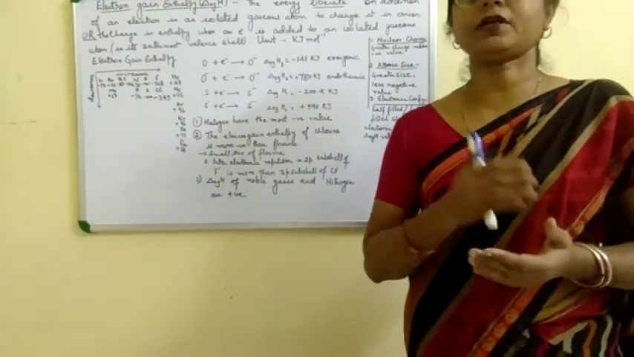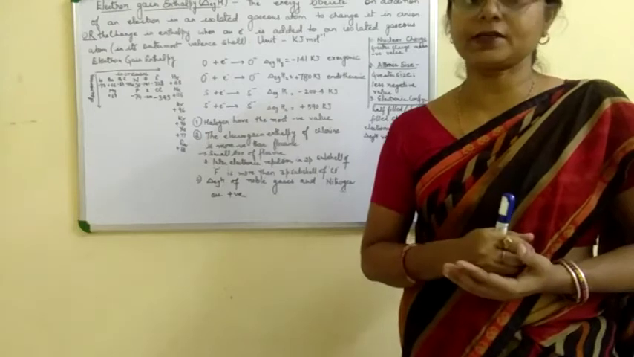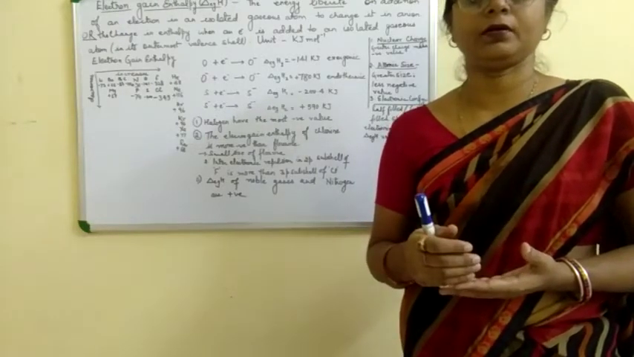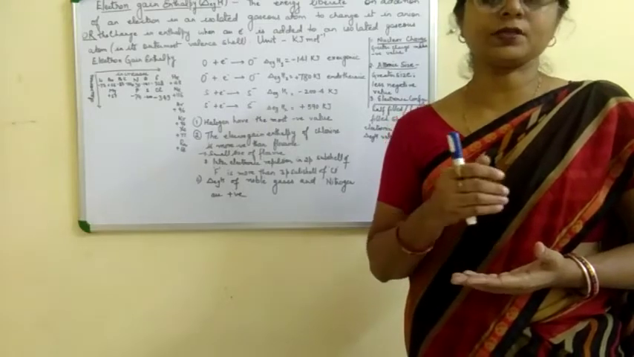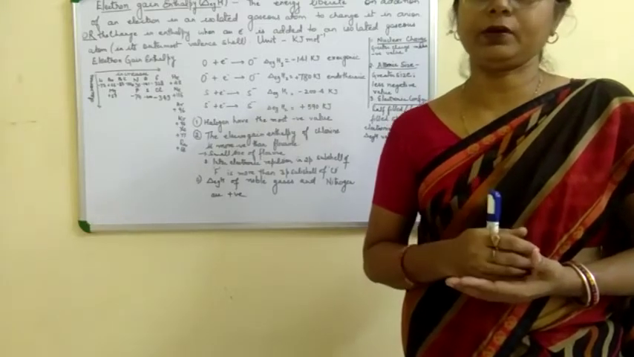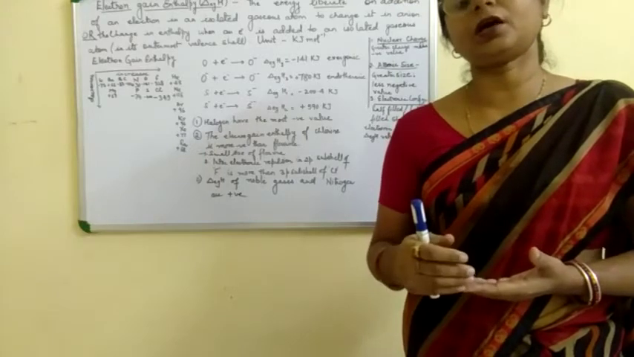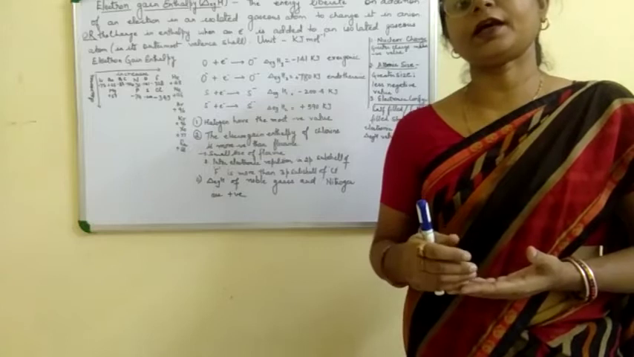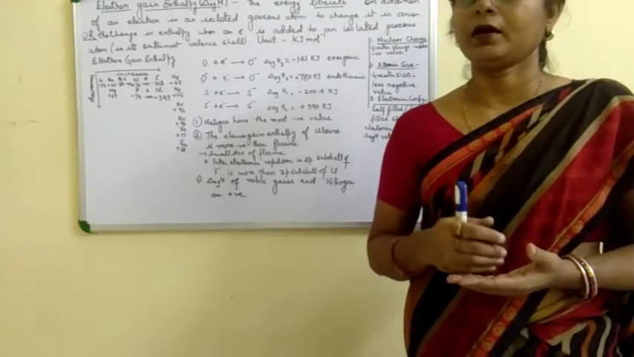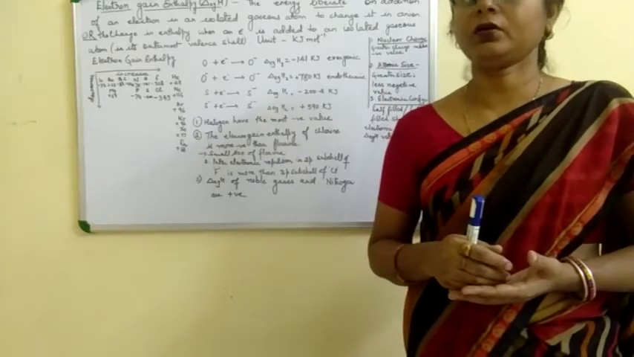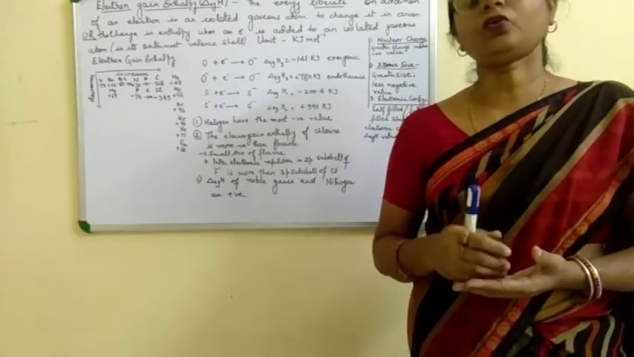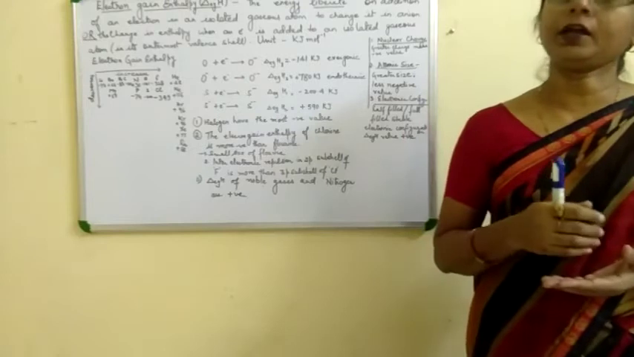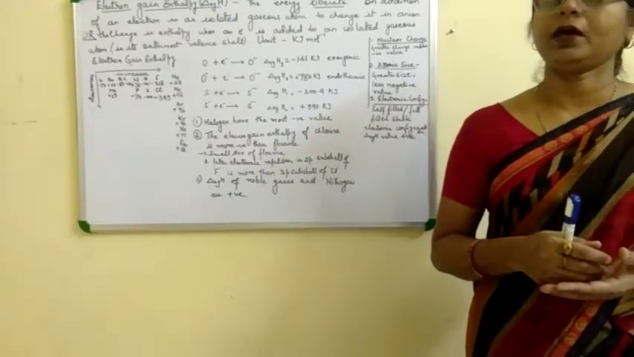When an electron is added to an isolated gaseous atom, some amount of energy is liberated. That energy is known as electron gain enthalpy. Or we can say it is the energy change in the process when an isolated gaseous atom takes one electron, and its unit is kilojoule per mole.